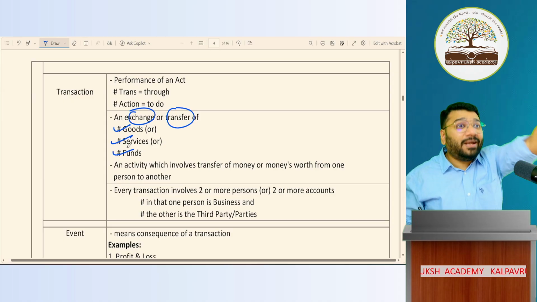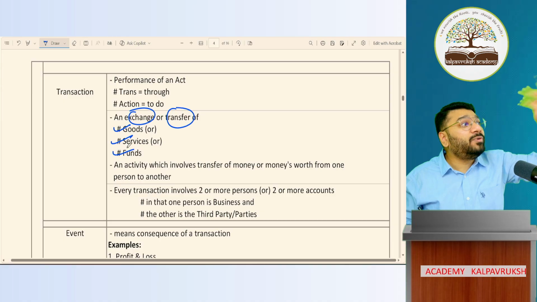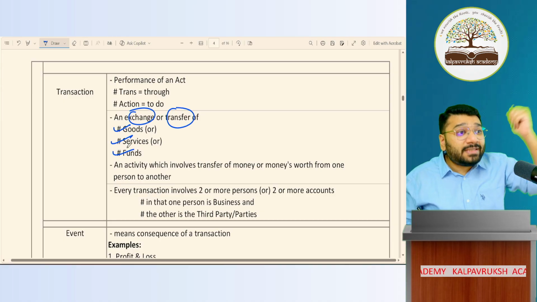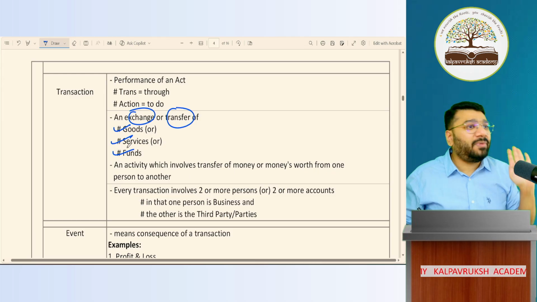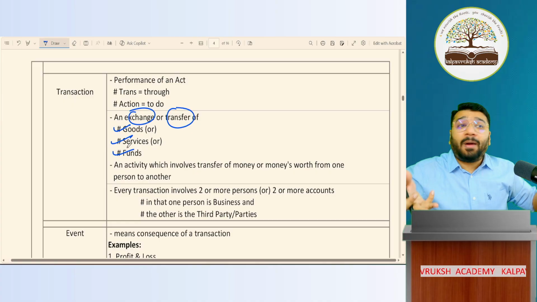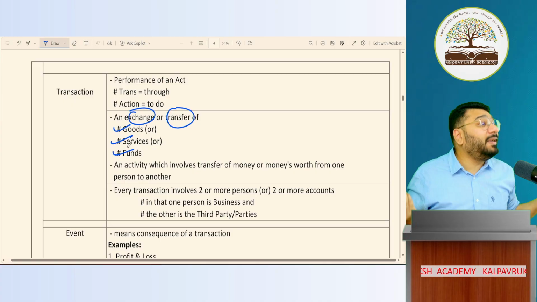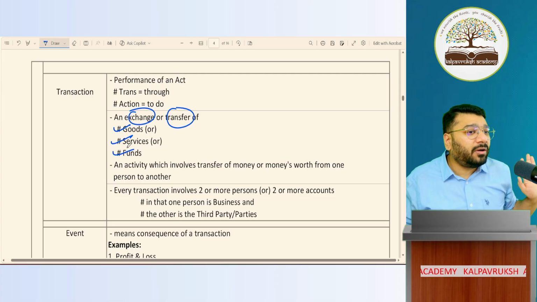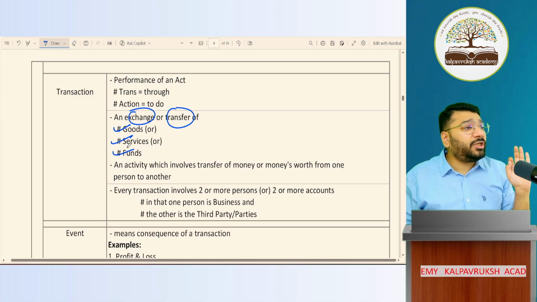Other side, are you an entity? If you are a business, then you are an entity. Are you a business? No. You are an individual person. You are a human being. So are you called an entity? No. You are not an entity. You are not an enterprise. So it is not necessary that the opposite party should be an entity only. The opposite party can be anybody apart from an entity also. Example, a human being. Got it? Not got it? So what is a transaction?